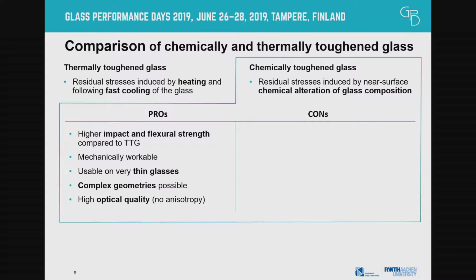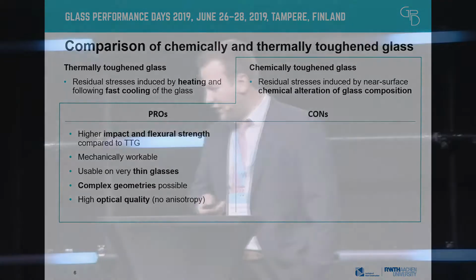It also yields a high optical quality, so we have no iridescences due to the rollers of the furnace. And the flatness also isn't impaired because the whole sheet lies in a bath and doesn't need those rollers.